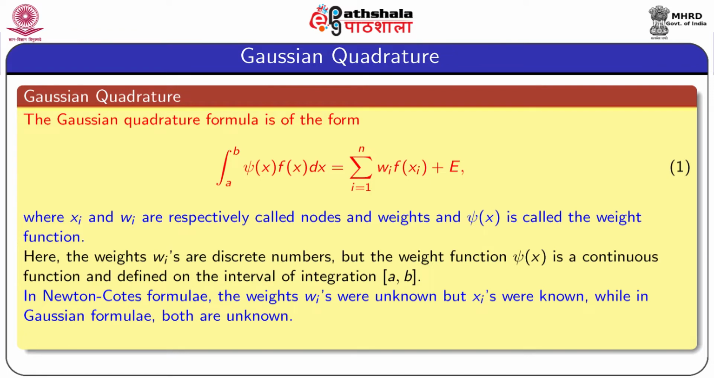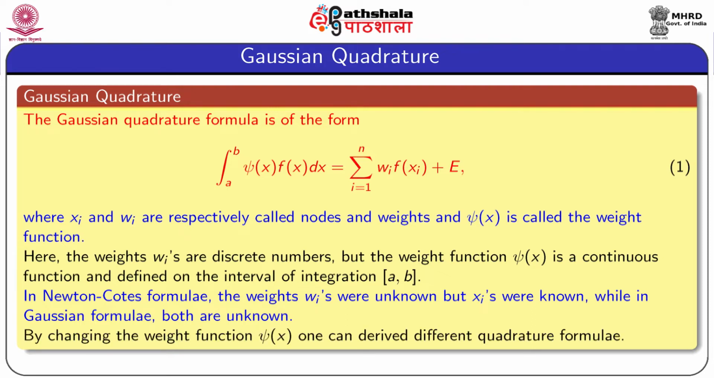In the Newton-Cotes quadrature formula, the weights were unknown, but the nodes, that means the values of x_i's, are known, while in Gaussian quadrature both are unknown. Therefore, by changing the weight function, one can derive different quadrature formulas.